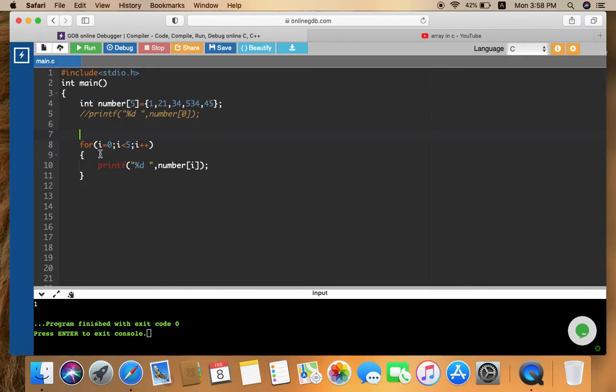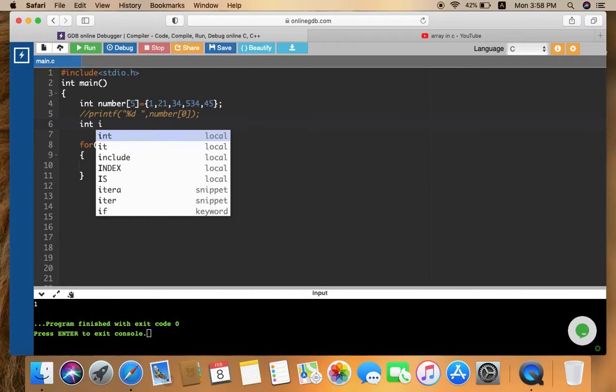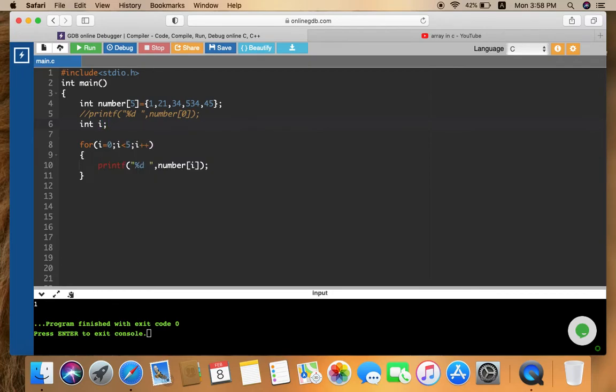But as you see, I have not declared i before. I have not told the compiler earlier what the data type of i is. So I have to tell the compiler, because it is not so intelligent that it senses by itself. So int i. Now see here, my compiler knows that there is an integer value i.